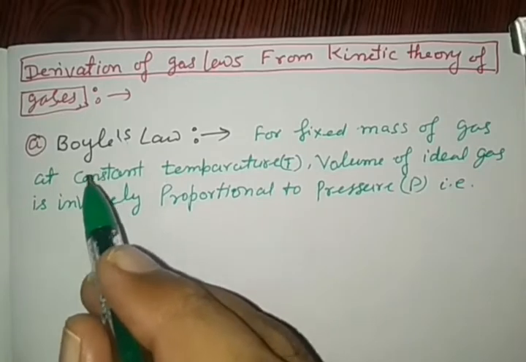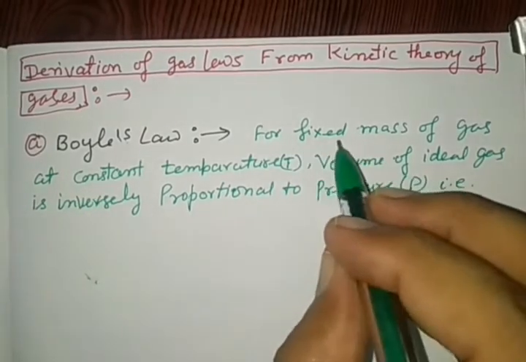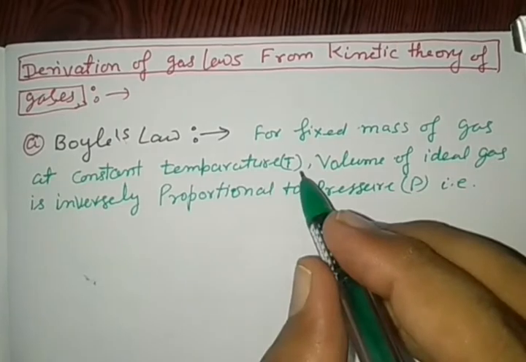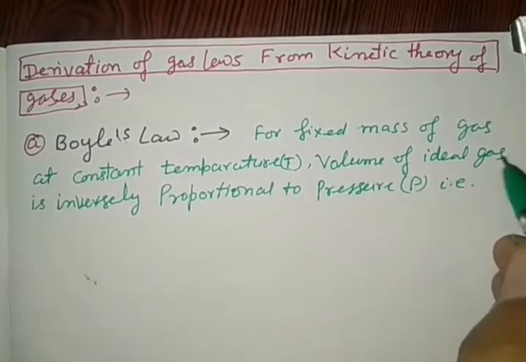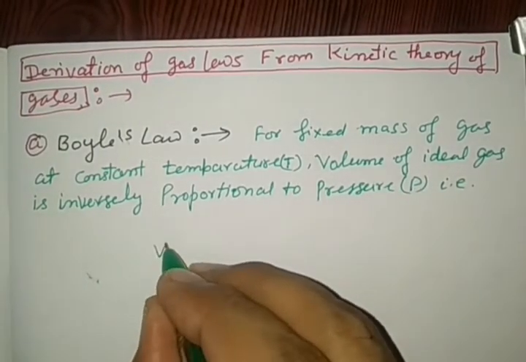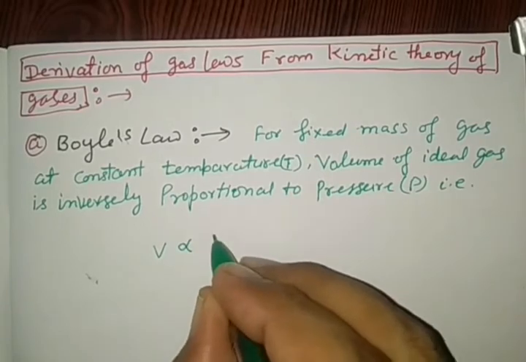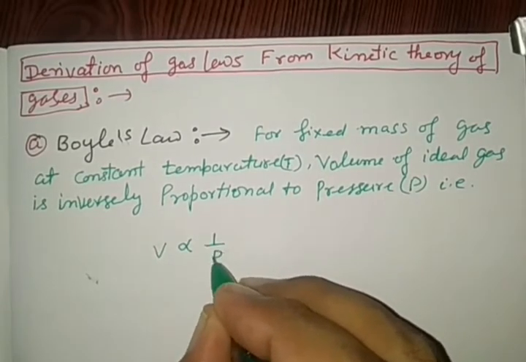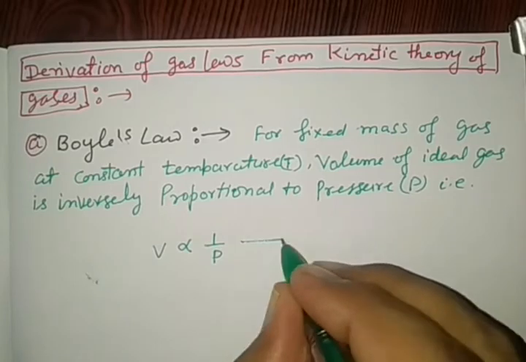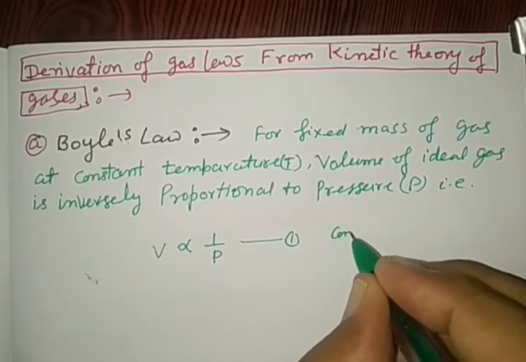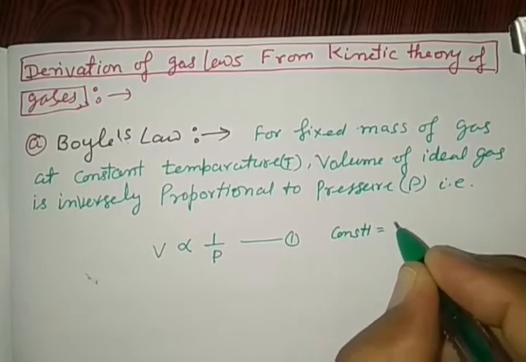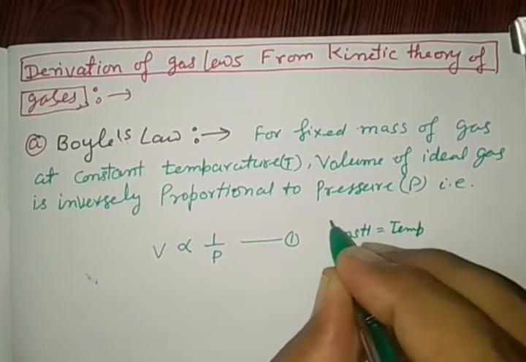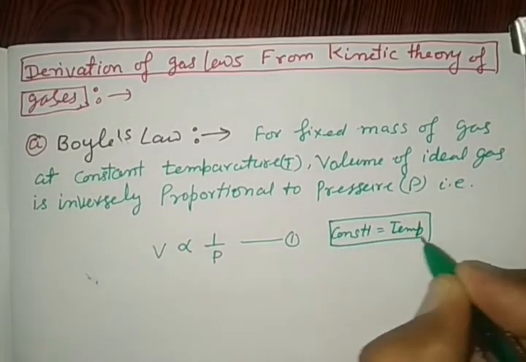We have read that Boyle's law is for fixed mass of gas at constant temperature, volume of ideal gas is inversely proportional to pressure of gas at constant temperature.